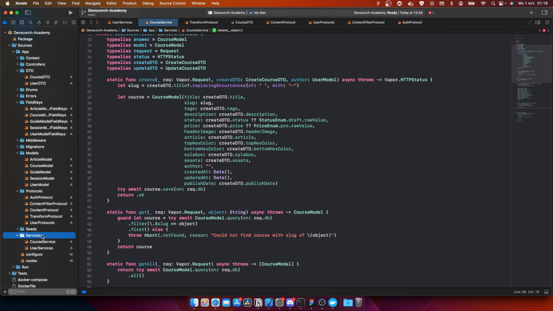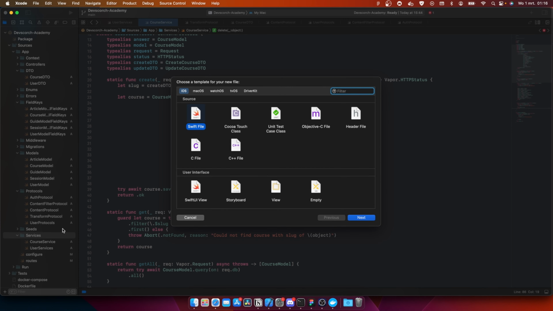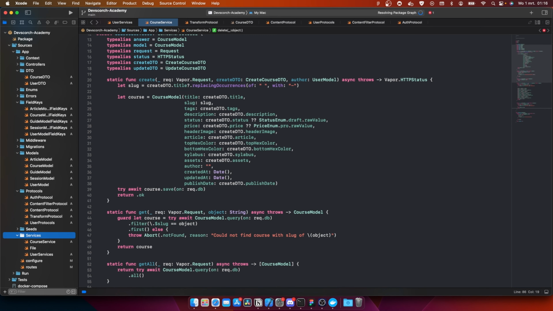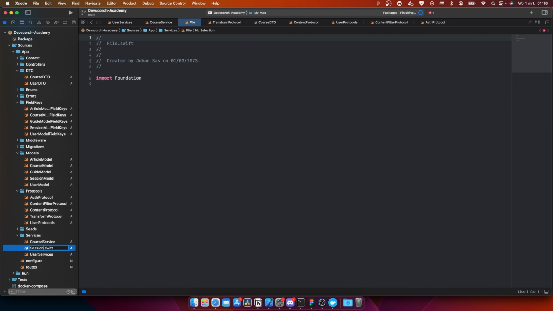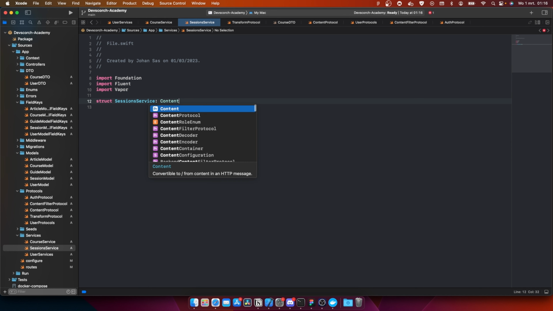So let's start a new file in the service folder, and we're gonna call this, let's say, sessions service. Okay, so we're gonna do import fluent, import vapor. Okay, so struct sessions service. And this is actually also going to be a content protocol.